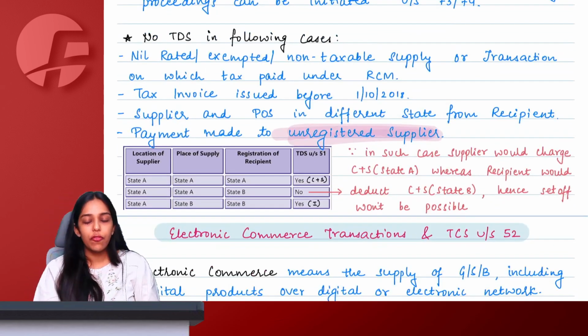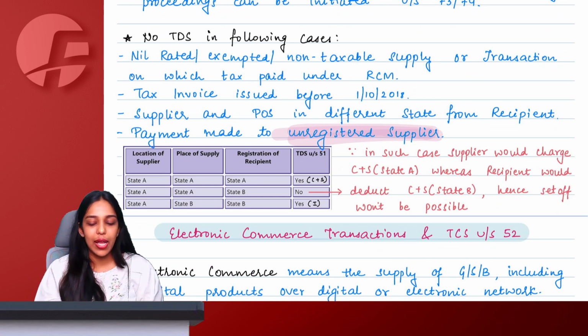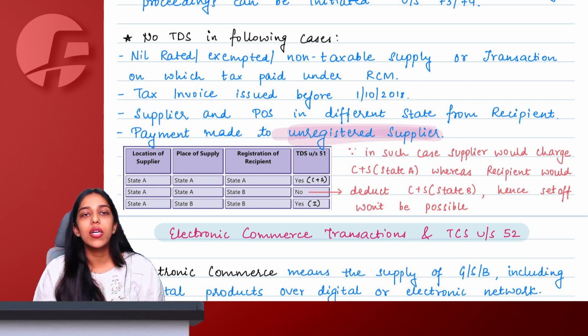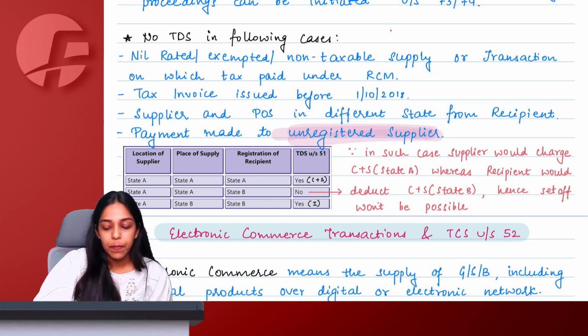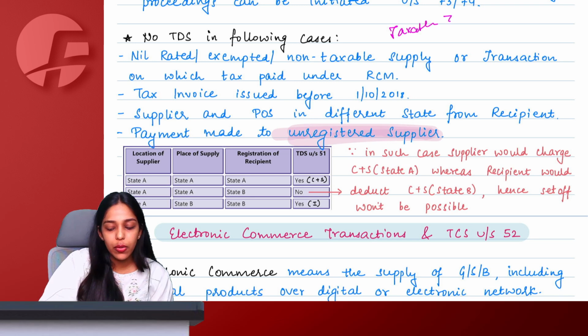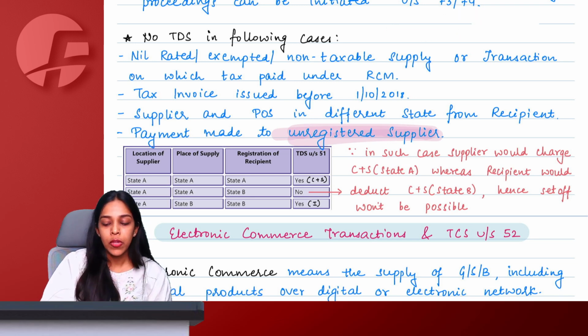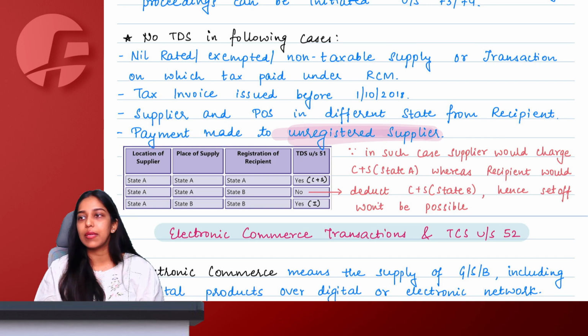No TDS in the following cases. Very simple. If you are supplying nil rated, exempted, non-taxable supplies, or supplies on which your recipient is going to pay tax under RCM to the government, in these situations, because we say TDS is deducted only on pure taxable value greater than 2.5 lakh, for exempted, nil rated, non-taxable or RCM supplies, no TDS is deducted.